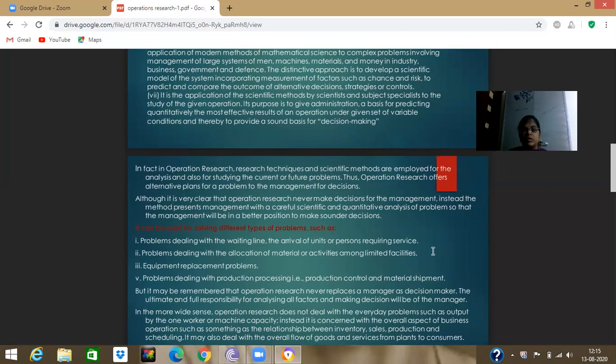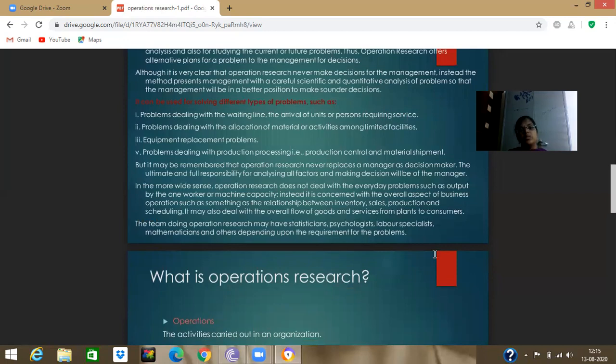Actually, in operation research, the techniques and methods are employed for fields like industry or agriculture, whatever the field. So why are operation research methods applied? Not only for the present, the current situation, but also for future problems. It can be used for future problems also. And operation research can give alternate plans for the problems to the management for decisions.